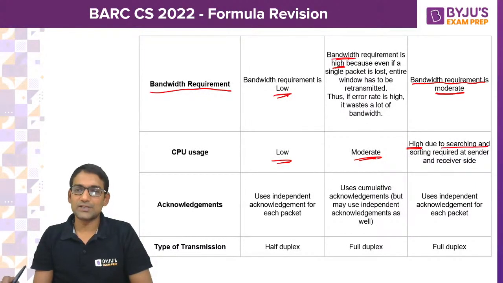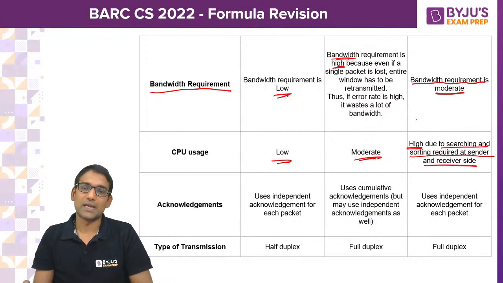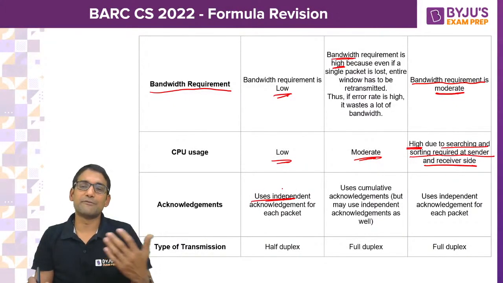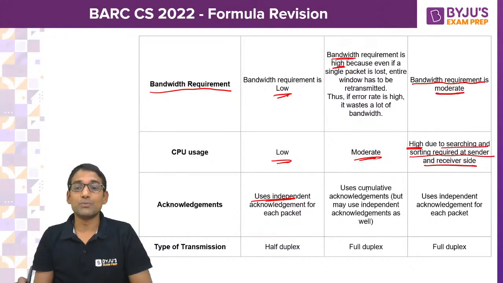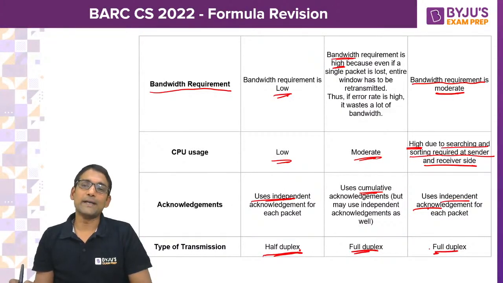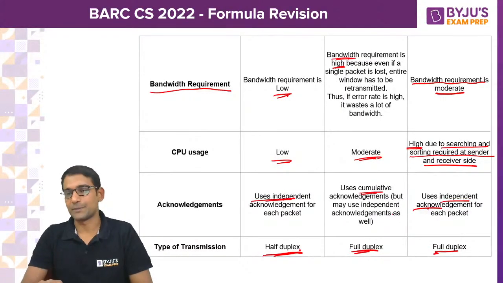Due to searching and sorting required, because you have to sequence the frames at the receiver side and sender side. Acknowledgements: independent acknowledgement for every frame in stop and wait, cumulative acknowledgement in go back N, and independent acknowledgement for selective repeat. Type of transmission: half duplex supported by stop and wait, full duplex by go back N and selective repeat.